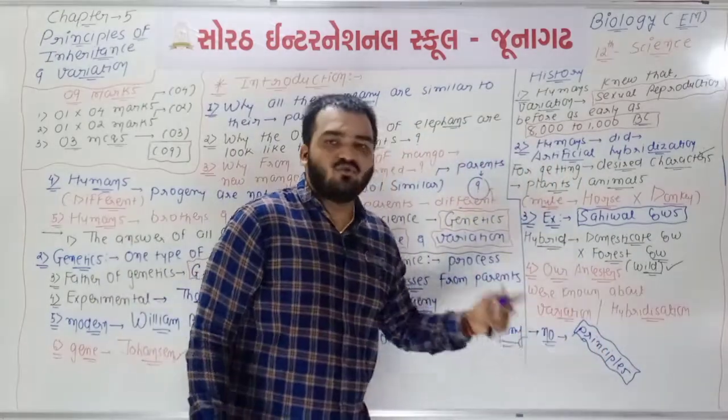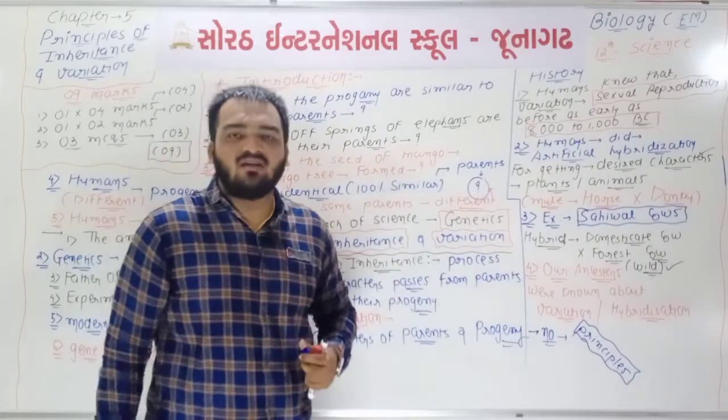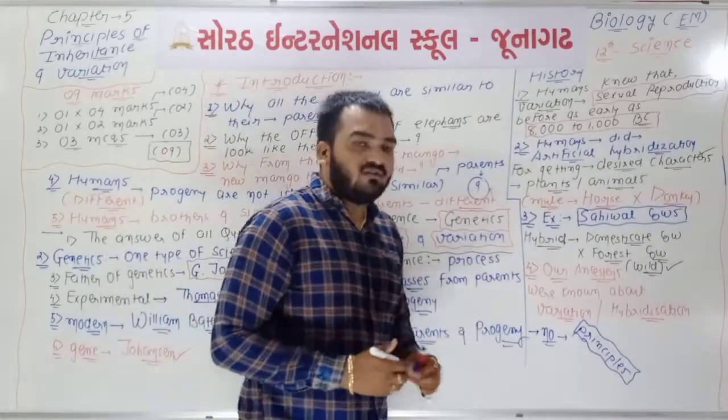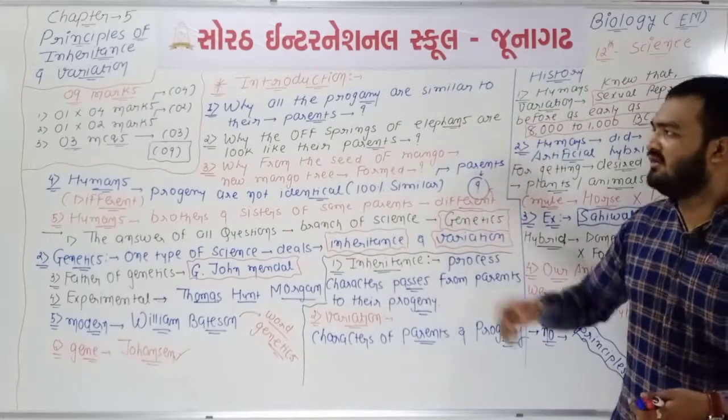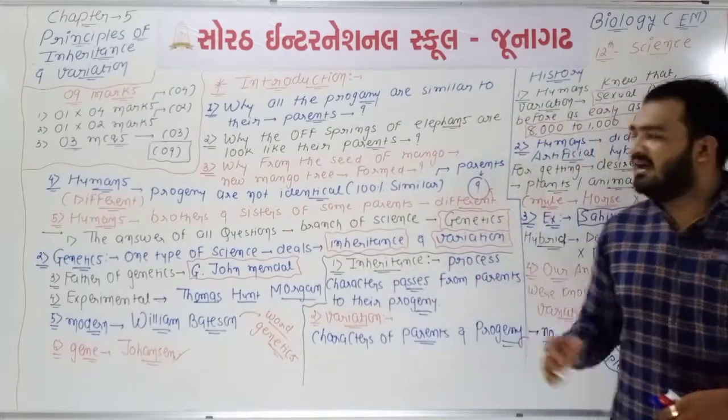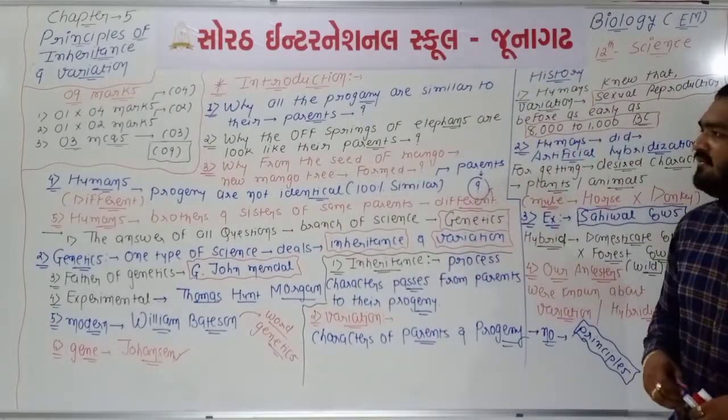So this knowledge was there in our ancestors, but it was limited. This is the first lecture of chapter number 5, so the introduction of chapter number 5 is completed.